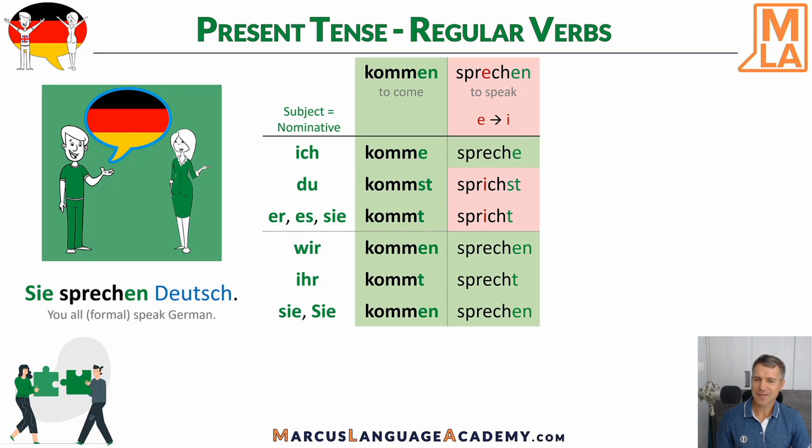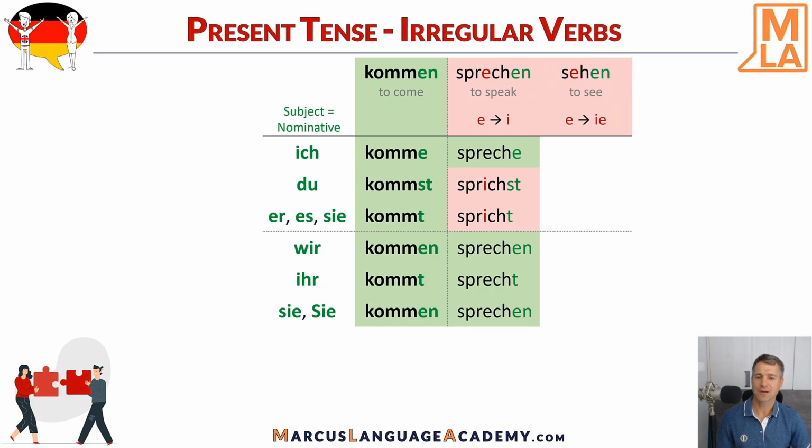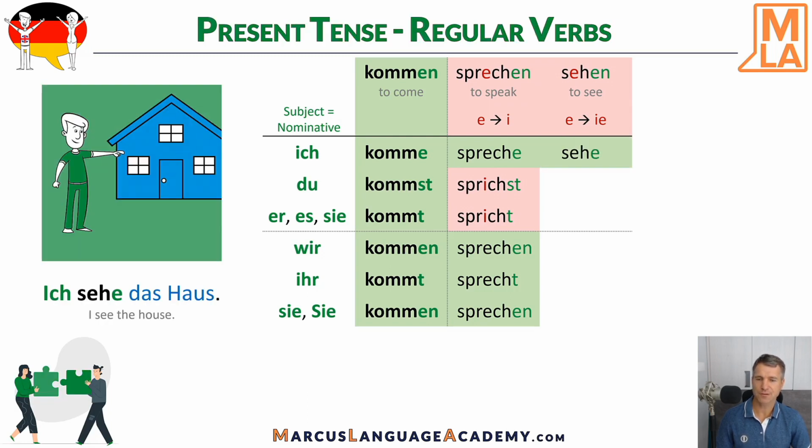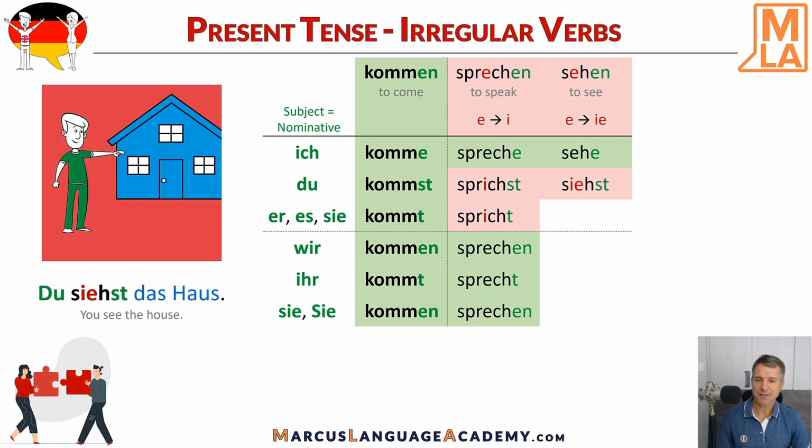But there's another group of irregular verbs. Here, the root changes from an E to IE, for example in the verb sehen, to see. But also here, the same scheme. The first form is regular. Ich sehe das Haus. I see the house. The second and third person of singular is again irregular. Du siehst das Haus. You see the house.